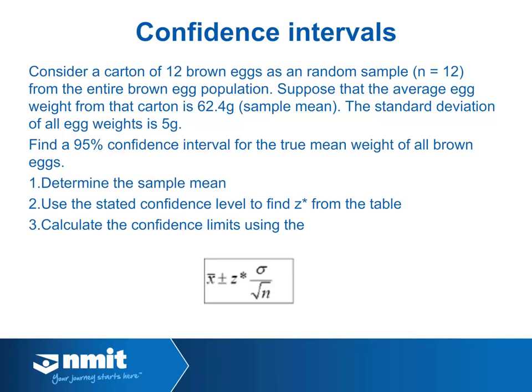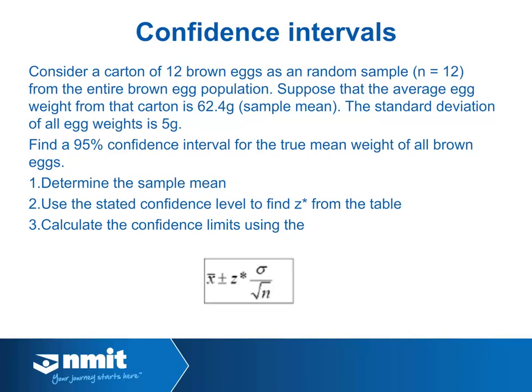So we have a sample mean, and this sample mean is an estimate of the true mean. We're given that the standard deviation of all egg weights is 5 grams, so the population standard deviation is 5 grams. We want a 95% confidence interval for the true mean weight of a brown egg.